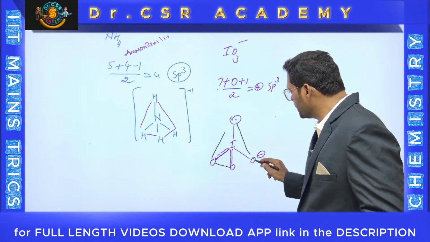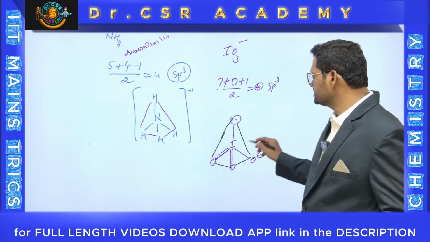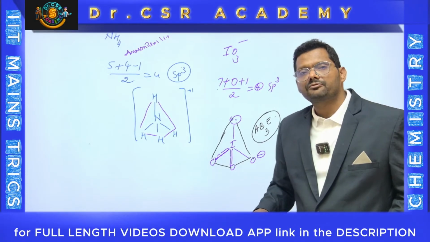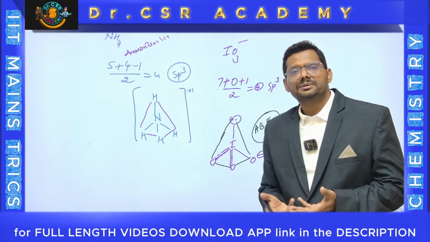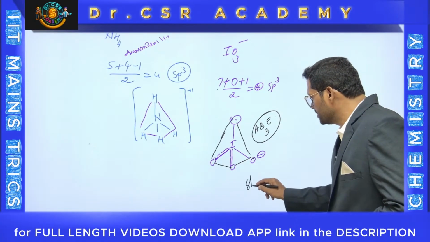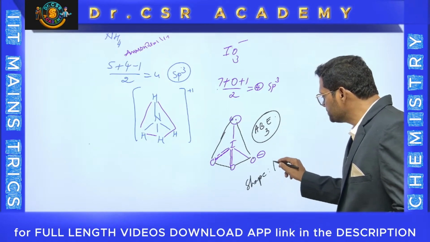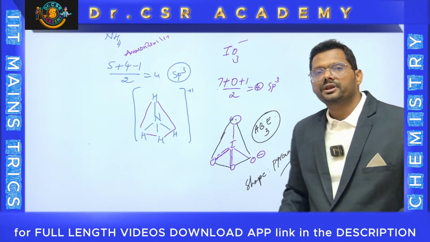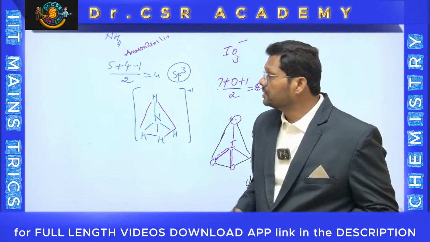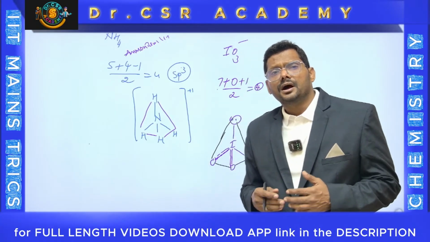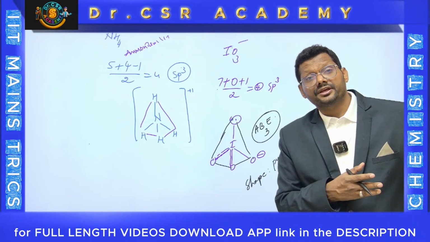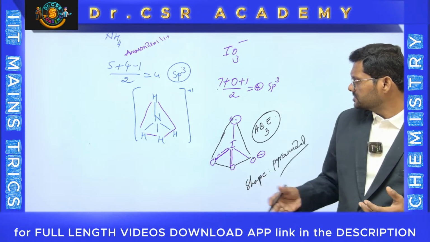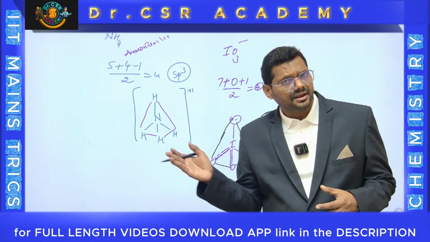Total it looks like tetrahedral, but the type is AB3E, because there are 3 bond pairs and 1 lone pair. Any AB3E molecule is a pyramidal one. So the shape is pyramidal. This is the way you can develop it. For any charged molecule, not only IO3 minus, you can say IO4 minus also, periodate ion, because HIO4 is called periodic acid. If you take 4 oxygens, it will be tetrahedral. IO4 minus is tetrahedral only.